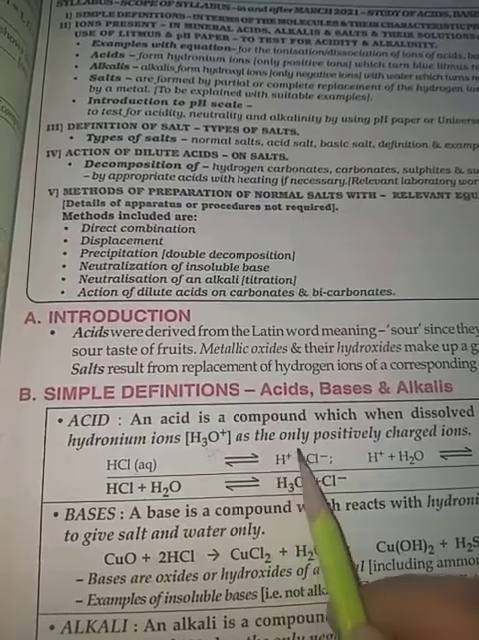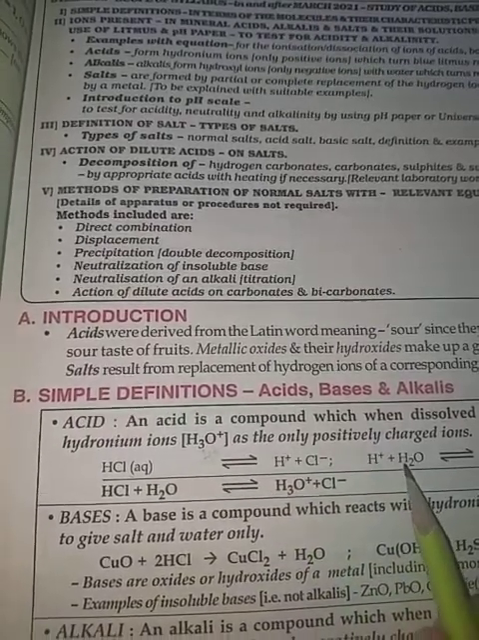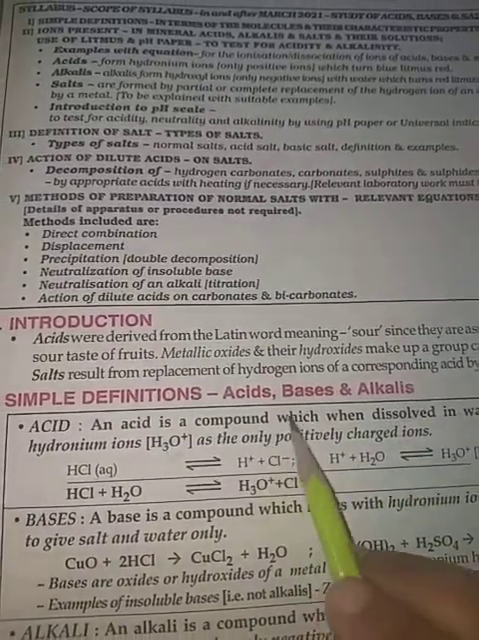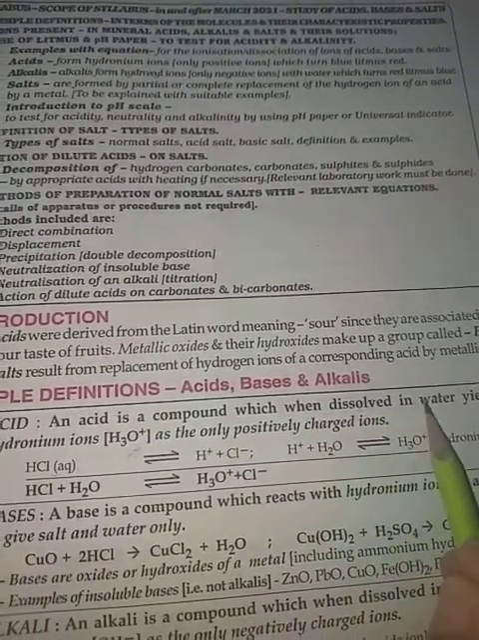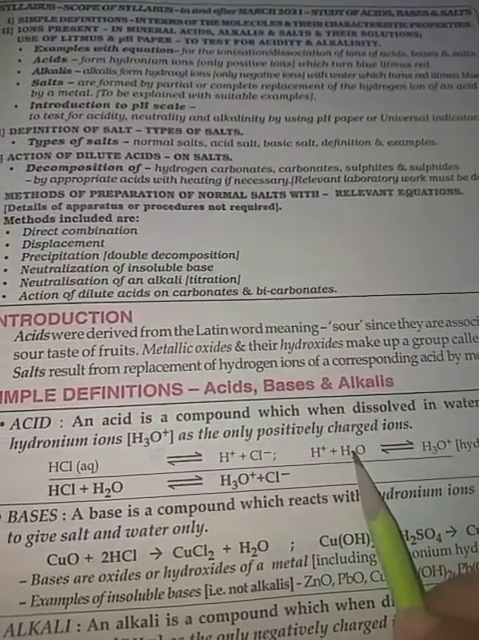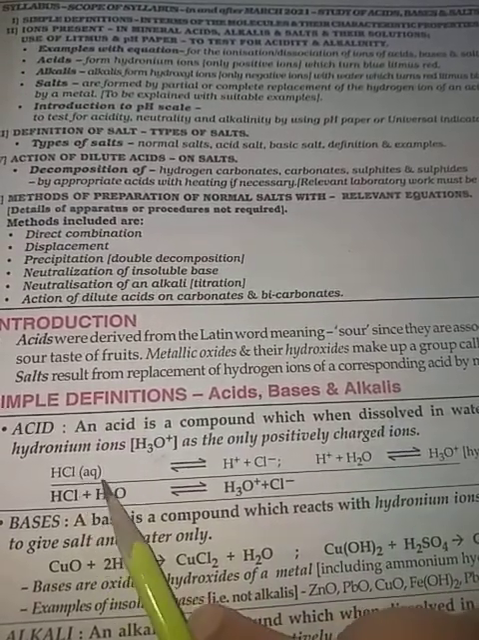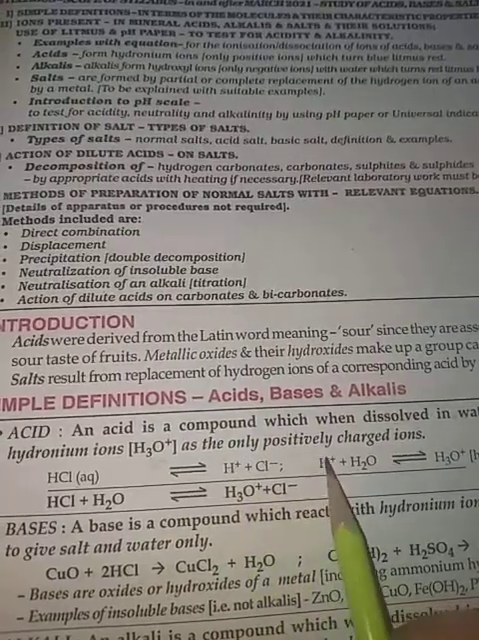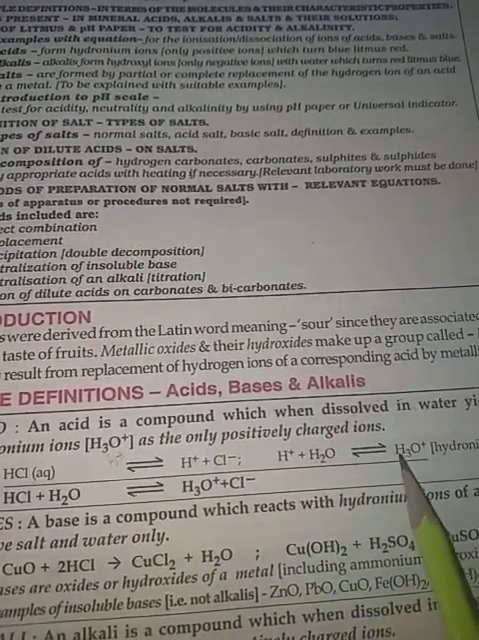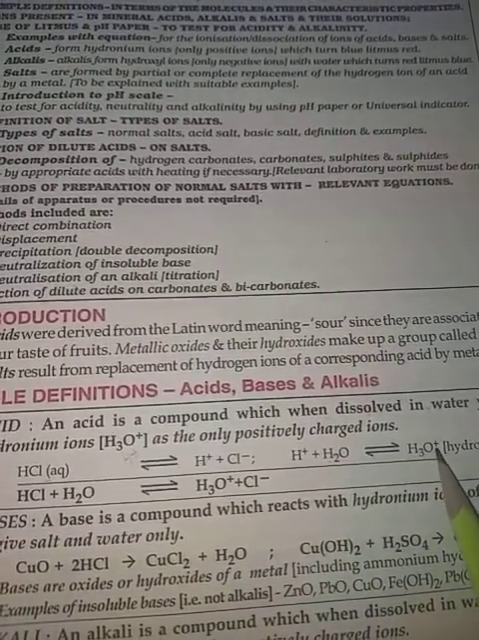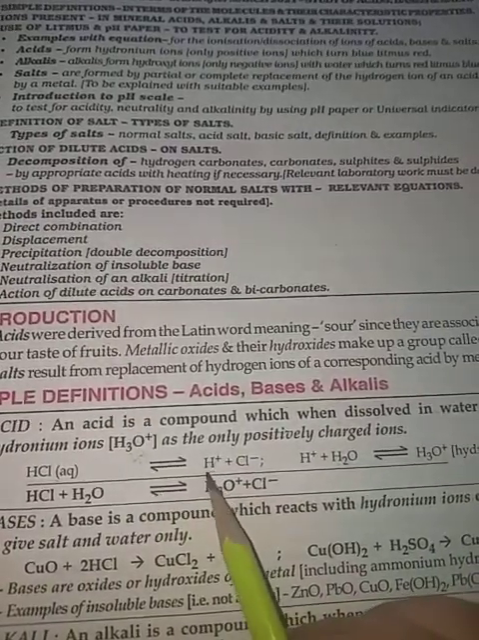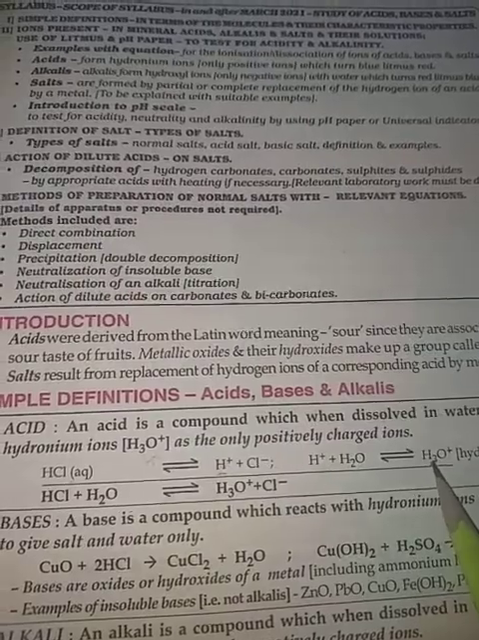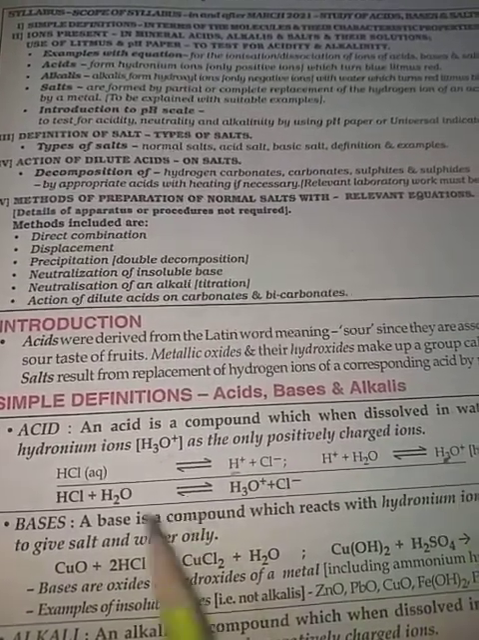This H+, when it combines with the water molecules present there, because the substance is dissolved in water, so obviously water molecules are present. When the acid dissociates to give H+ and Cl-, this H+ combines with water to give H3O+, the hydronium ion. It means H+ ion and hydronium ion both show acidic character.